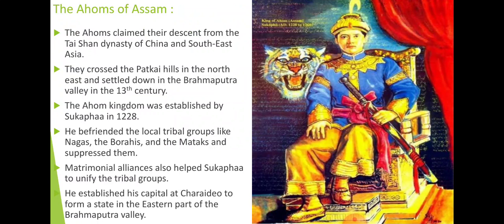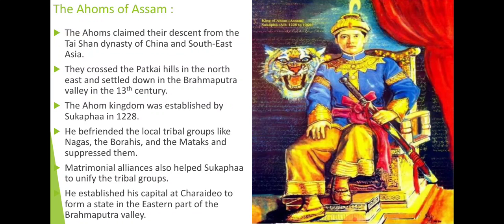So the Ahoms, particularly, they claim their descent from the Tai dynasty of China and Southeast Asia. So they were from a part of China, and they moved toward Southeast Asia, probably Myanmar, and then came again to Assam. They crossed the Patkai Hills in the northeast and settled down in the Brahmaputra Valley in the 13th century. So during the 13th century, they crossed the Patkai Hills and they settled down in the northeast state of India, near the Brahmaputra River.